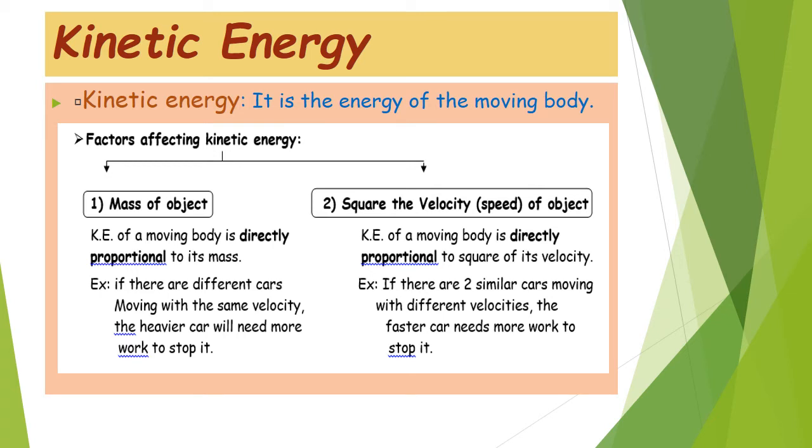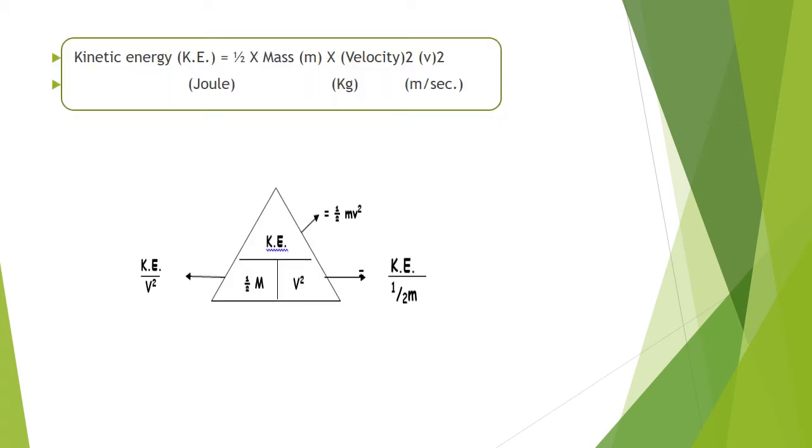If there are different cars moving with the same velocity, the heavier car will need more work to stop it. And if there are two similar cars moving with different velocities, the faster car needs more work to stop it. So by increasing velocity or mass, kinetic energy increases.